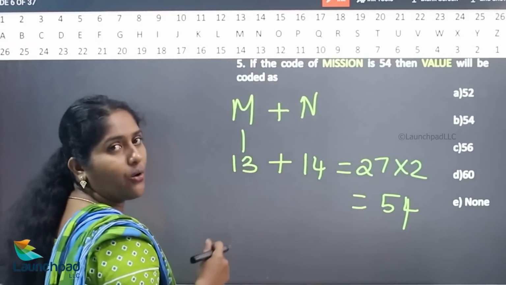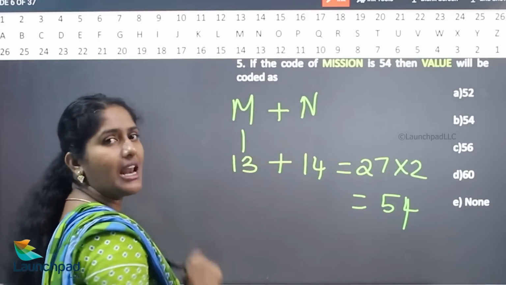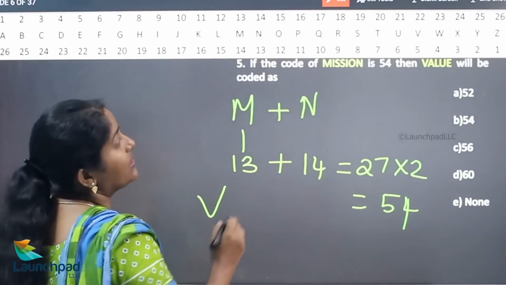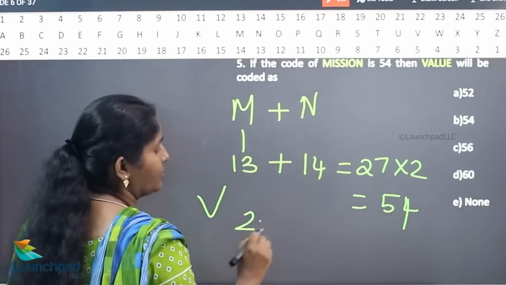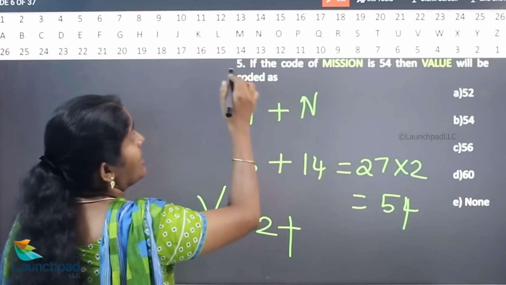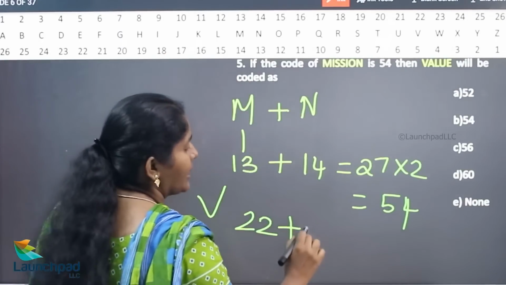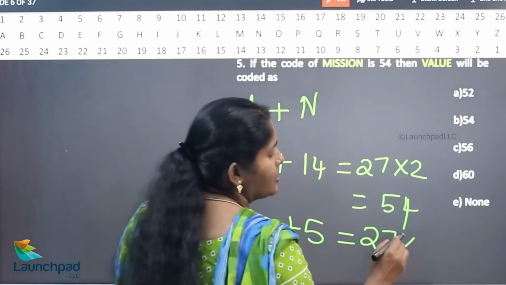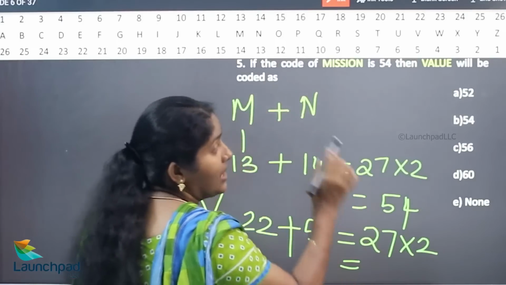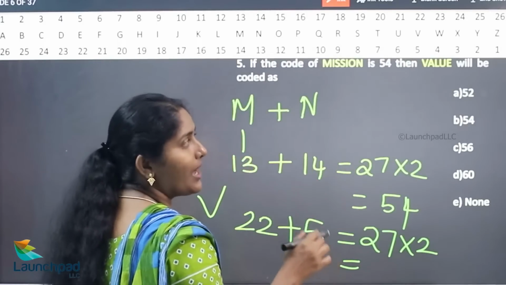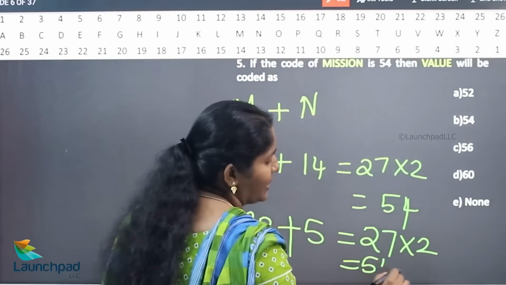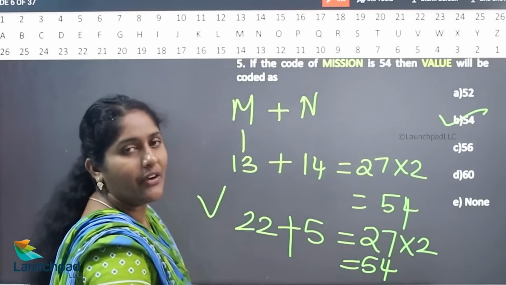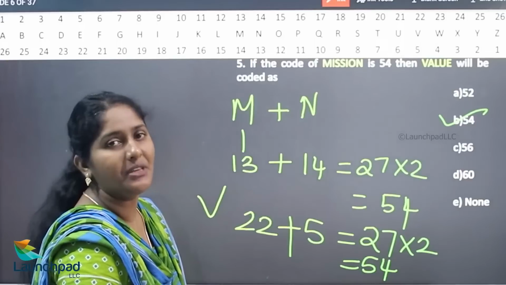In this question, they coded in the format of first term plus the last term, into 2. Similarly, what is the value of V here? 22. Plus what is the value of E? 5. 22 plus 5 is 27. First term plus last term into 2. Hence the value of the code is 54. The word VALUE, that is the answer, option B is the correct answer. The format is first term plus last term into 2.